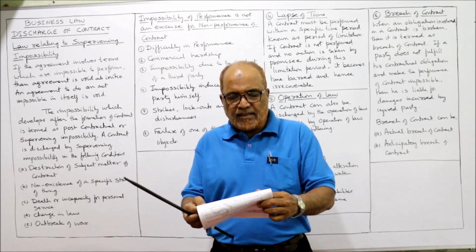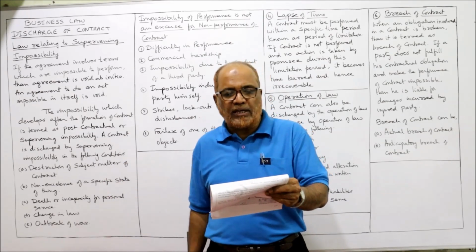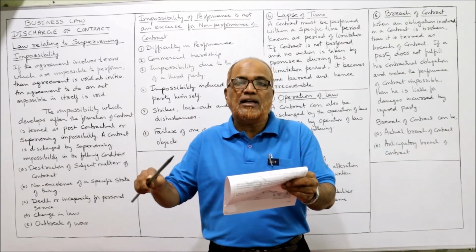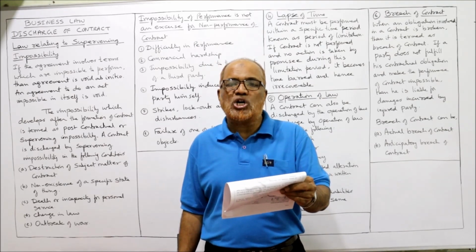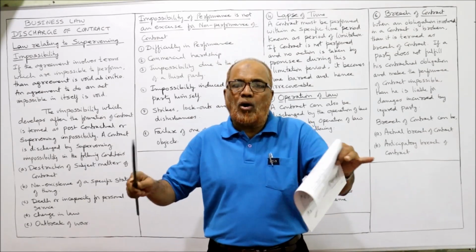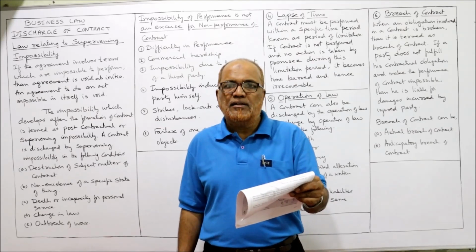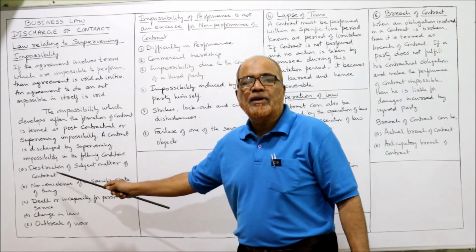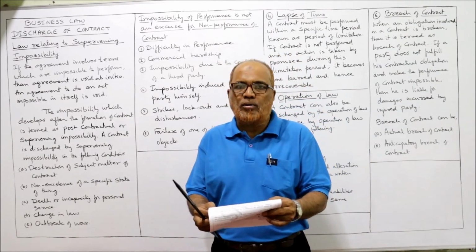Fifth point. C let out a music hall to T for a series of concerts on certain days. The hall was accidentally burnt before the date of the concert. Is the contract discharged? Yes. The subject matter of the contract is the hall, and the hall was completely destroyed before the actual date of the concert. Then the subject matter is destroyed. Here you can say destruction of the subject matter of the contract will make a contract come to an end. The contract is discharged. There is no obligation.